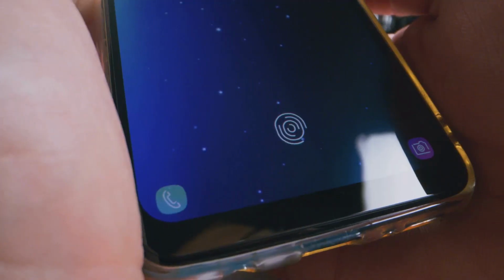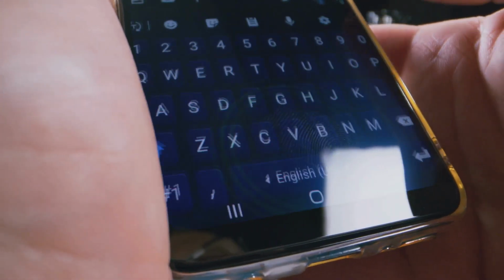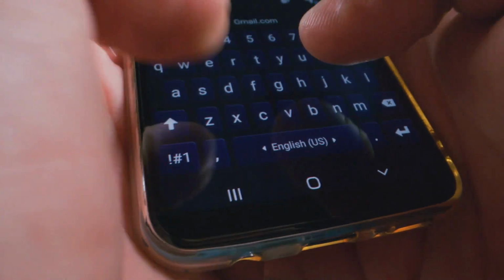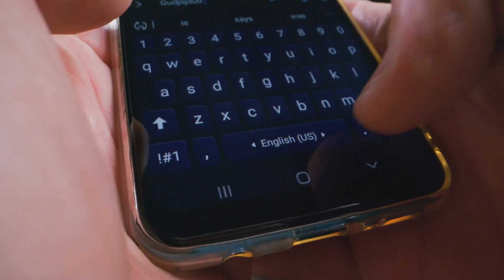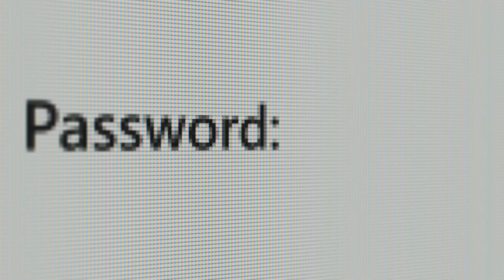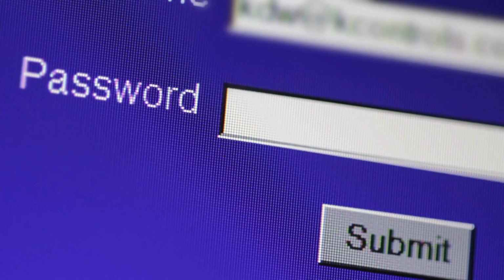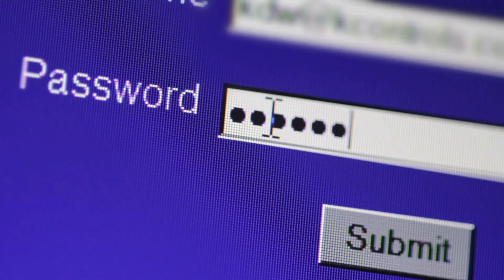Two-Factor Authentication, or 2FA, provides a second layer of security for your accounts by requiring a unique code generated by an app or sent to your phone in addition to your password. This ensures that even if someone obtains your password, they still can't access your account without the 2FA code.